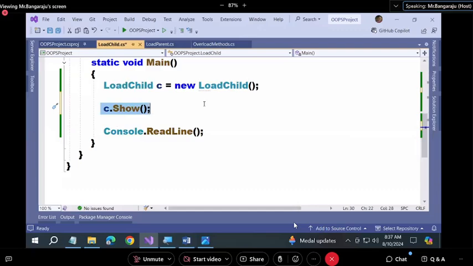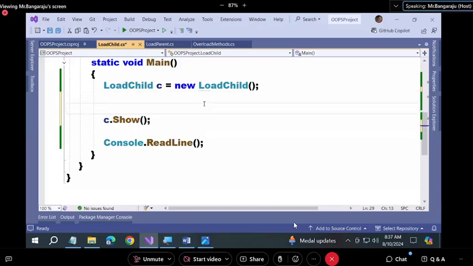When I call c.show, first it will verify in the child class or parent class. No, parent class. When you create the instance of a class, first it goes to parent, identifies the members of the parent, then comes to child, identifies the members. When you call c.show, it checks for the availability of the method in the parent. If not present in parent, then it comes to child. Understood me or not? Okay.